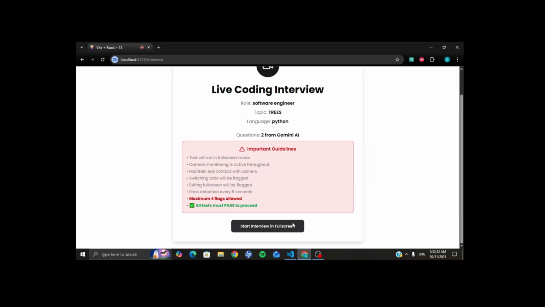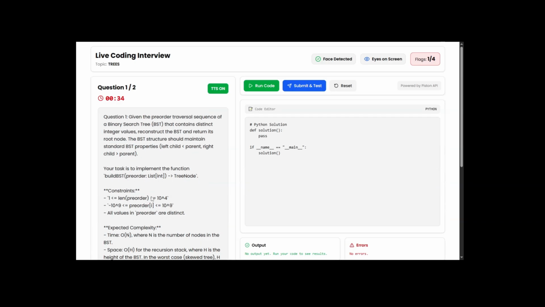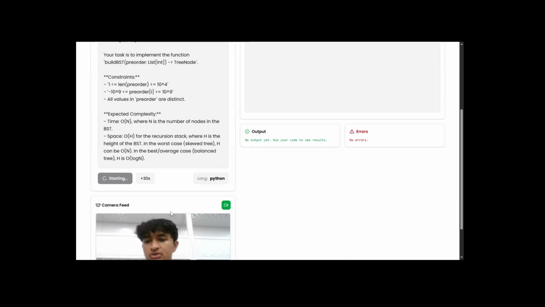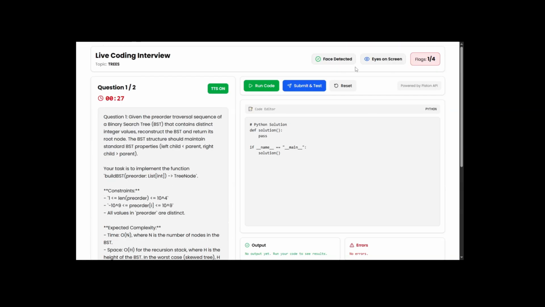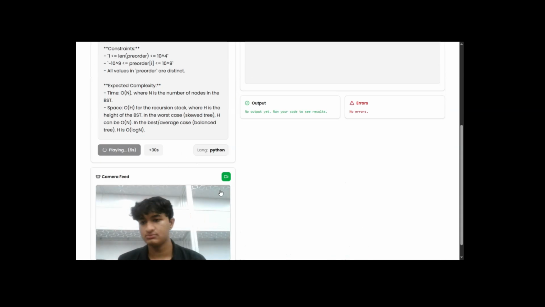Basically, this is how it will look. Once you start the interview, the question is loaded here and the IDE is loaded here. If you want, you can also read the question, which uses an API for text to speech, and reads out the question to you. There's also a live camera feed. It detects if your face is on screen or moving off screen. Question one: get a pre-order traversal sequence of a binary search tree, BST, that contains distinct integer values. Reconstruct the BST.